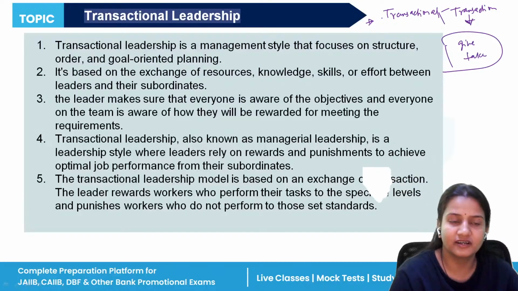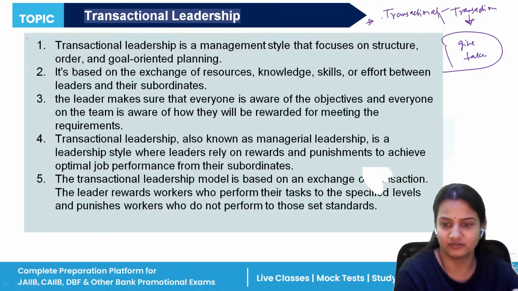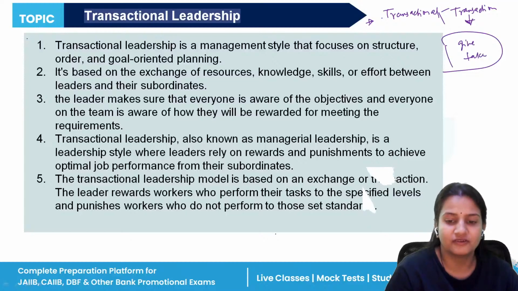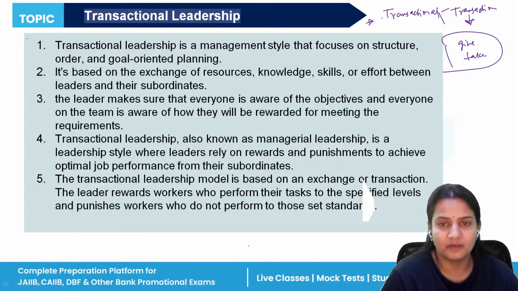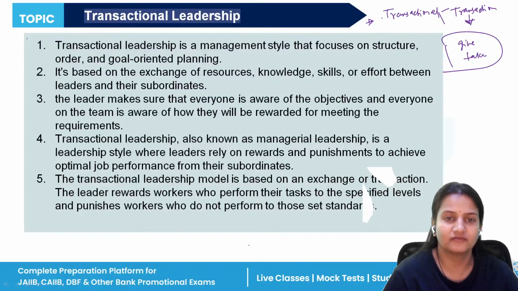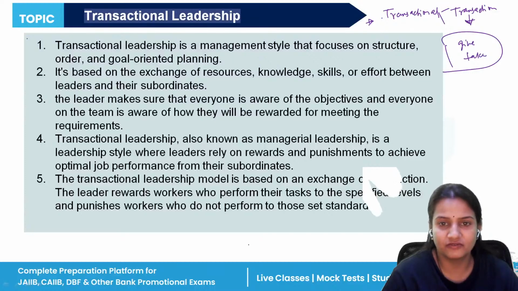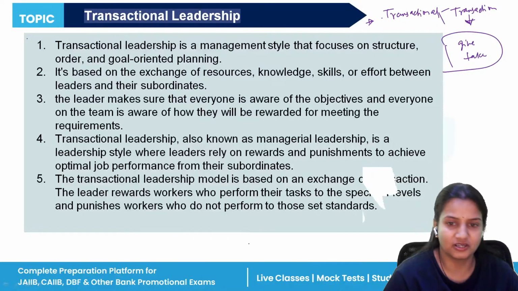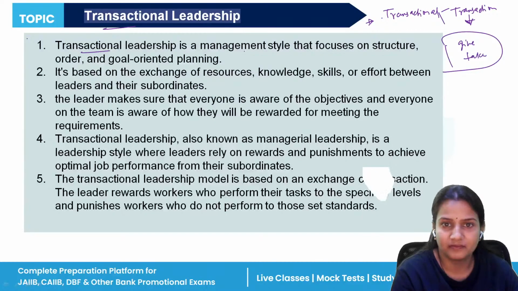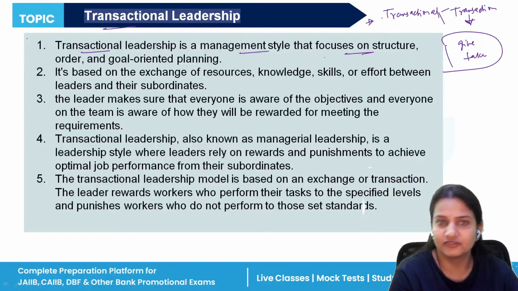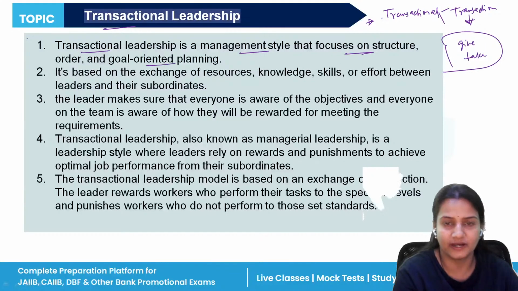So transactional leadership is all about the give and take policy. If the employees give good results to the managers, the manager will give them the reward. If the employees are not performing well in the company, then the manager will punish them. It is a leadership management style that focuses on structure, order, and goal oriented planning.